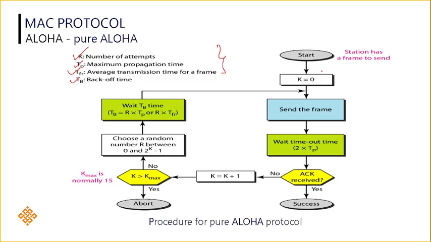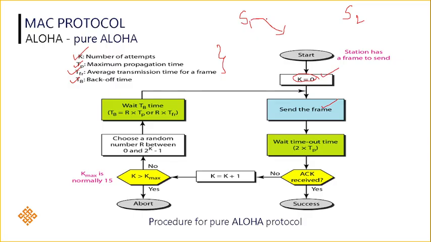Okay. So, for example, here there is station 1 and station 2. If station 1 wants to transmit, or send data, to station 2 or any other station, that is the first time the station is transmitting the data. So here you can see K is 0. The station has a frame to send, so first time it is sending, and the number of attempts is 0. So now you can send a frame.